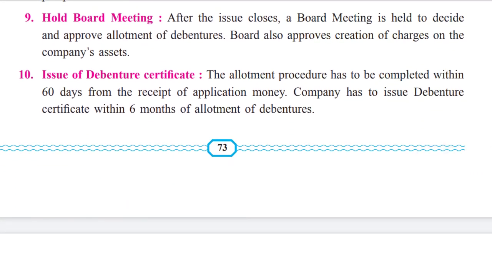Issue of debenture certificate. The allotment procedure has to be completed within 60 days. Now, in 60 days, all this procedure has to be completed from the receipt of application money. Now, the company has to issue the debenture certificate within 6 months of allotment of debentures. Now, this may come in your fill in the blanks also. So, the company has to issue the debenture certificate within 6 months of allotment of debentures.